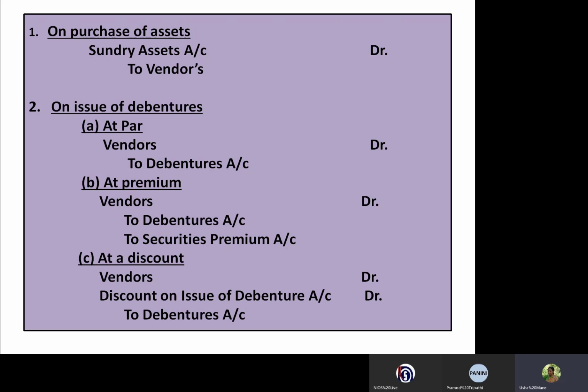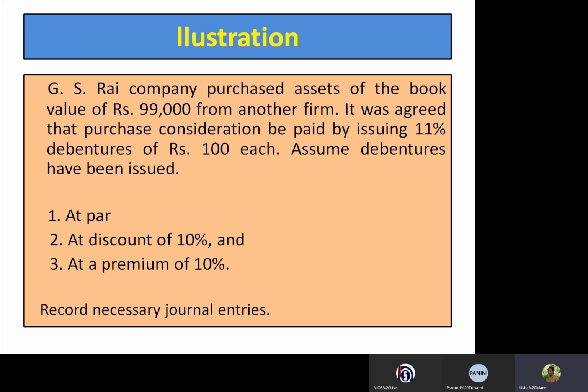So let us see this problem. One company purchased assets of the book value of rupees 99,000 from another firm. It was agreed that the purchase consideration be paid by using 11% debentures of rupees 100 each.